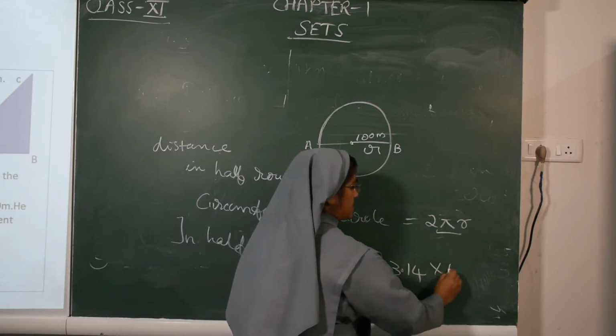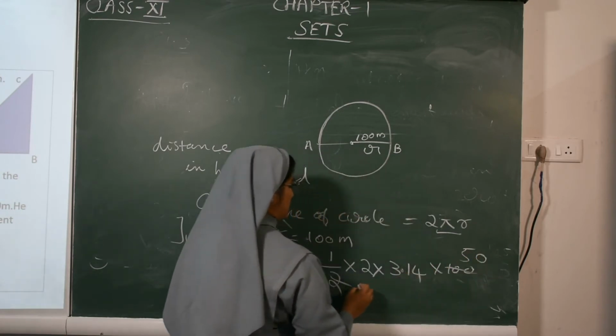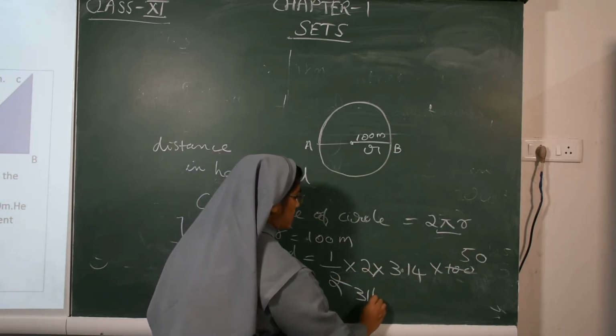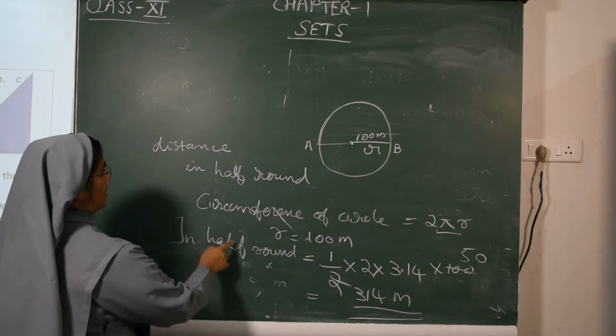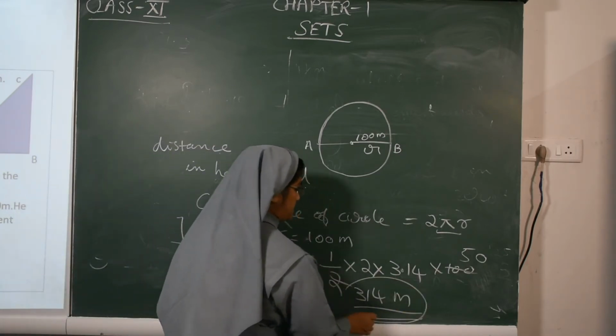Then r is 100, cut it, 50, then 100 into 3.14, 314 meter. So the distance in half round will be 314 meter.